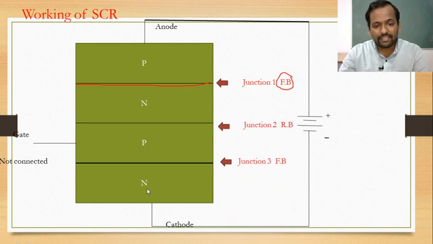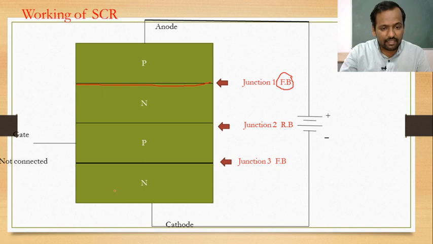Now we can see that this n type is connected to the negative terminal, hence this junction is also in forward bias. Hence junction 1 and junction 3 are in forward bias.